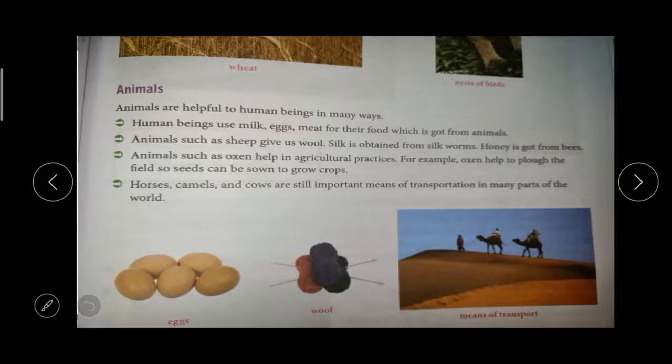Wool we get from the sheep, and silkworms produce silk, right? Then oxen help in agriculture, they help farmers sow the seeds and grow the crops. Then horses, camels and cows are used for transportation, right? Camels are used as transport in the desert area. So like plants, animals are also useful for human beings. This is a topic you have already learned in the first chapter, it's repeating again.